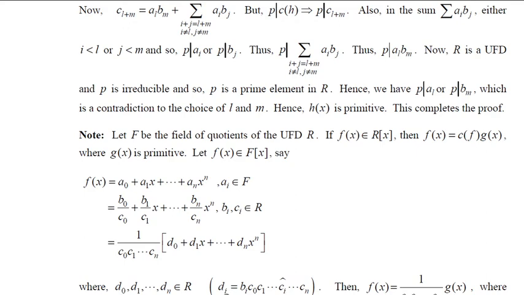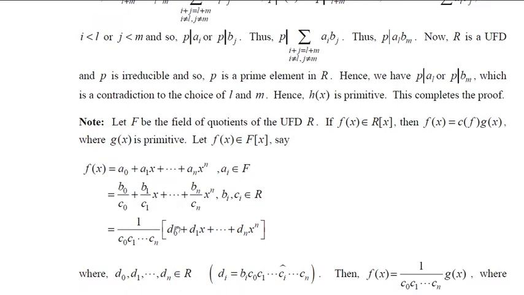So if it is d0, then it is b0, and your ci will be c0. That means remove c0, leaving c1, c2 etc. up to cn. If you want d1, then d1 is equal to b1 c0 and c1 cap. So c1 goes off, and what remains is c2 etc. up to cn, like that.